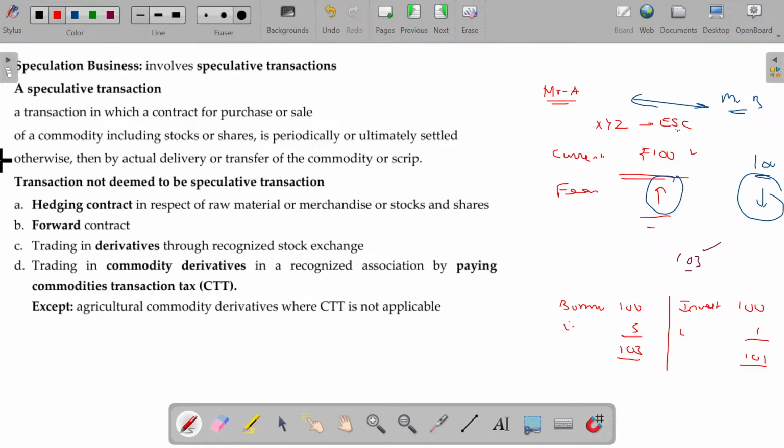Rather than playing this way, these two will now enter into an agreement. Why don't we fix 102 as the price at which we are going to purchase or sell three months later? By doing so, A gets 1 rupee cheaper and B gets 1 rupee extra for his share, so both benefit.